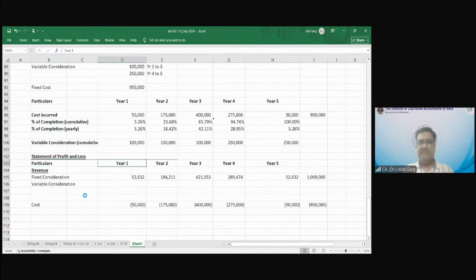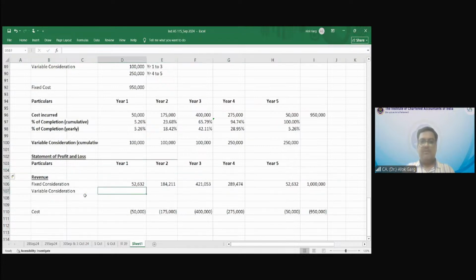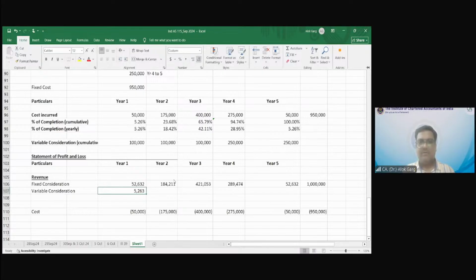Perfect. So my variable consideration is 1 lakh multiplied by how much? 5.26%. Is that okay, Prashant? Yes, sir. Perfect, sir.